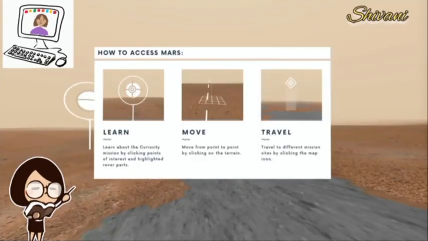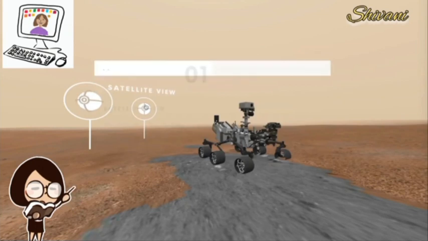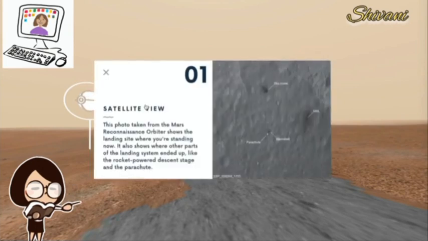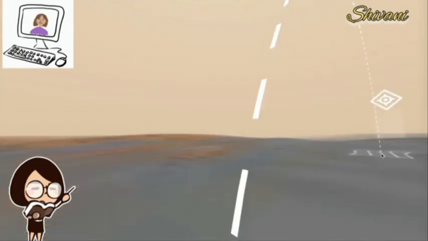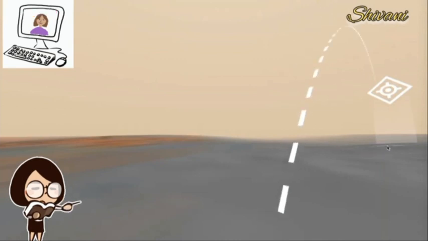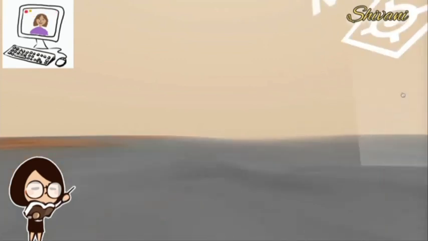This is really a good website that you definitely need to check out. It's showing visuals and actual images of Mars and its surface. You're going directly on Mars. You get to learn by clicking on points of interest and you move from point to point. So you can feel like you're jumping on Mars on your own personal rover.